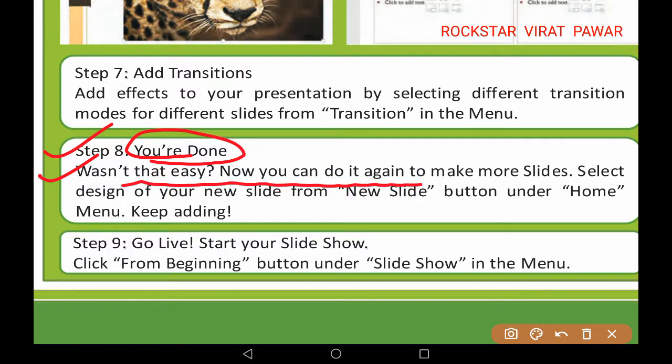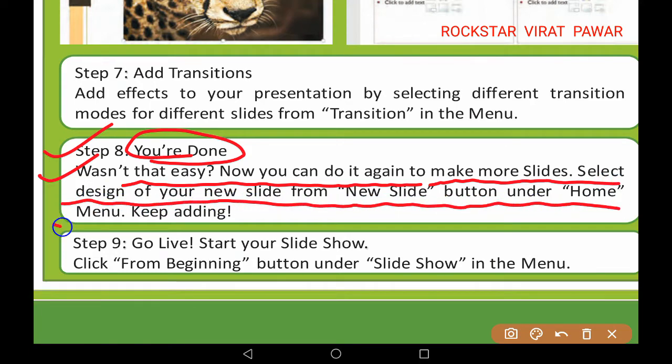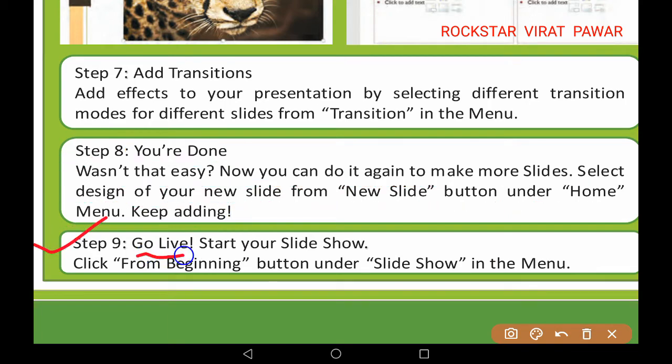Now you can do it again. To make more slides, select the design of your new slides from the New Slide button under the Home menu. Keep adding. Now in step 9, you will go live and start your slideshow. Click the From Beginning button under the Slideshow menu.